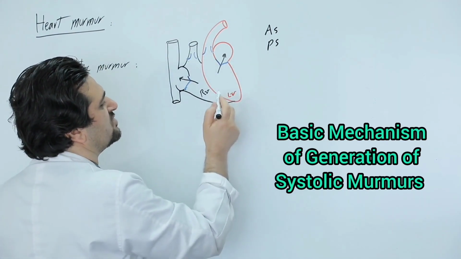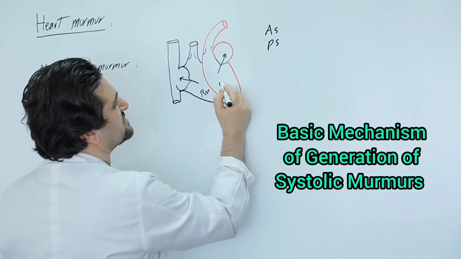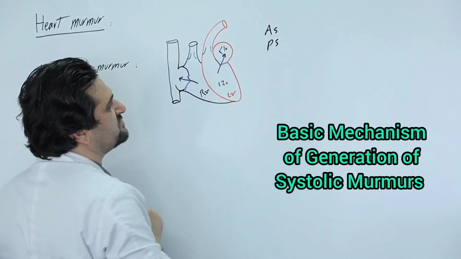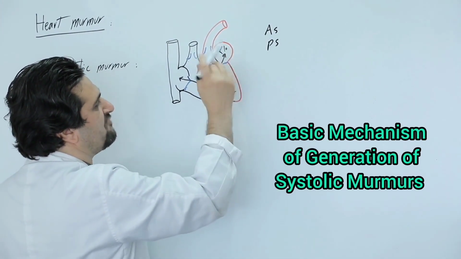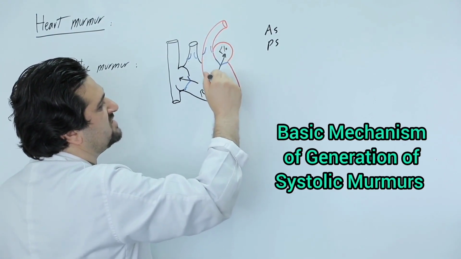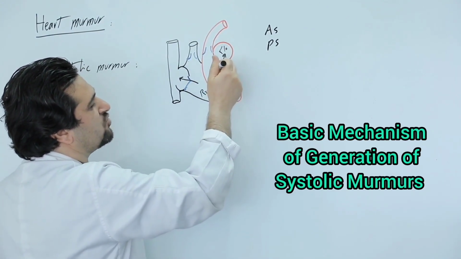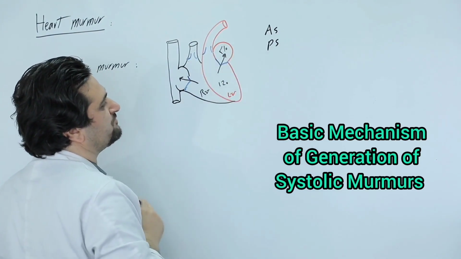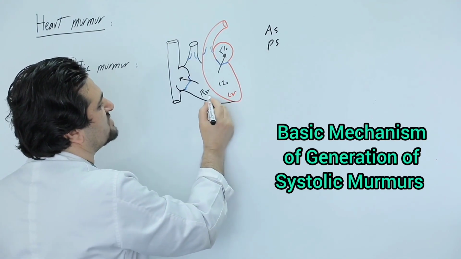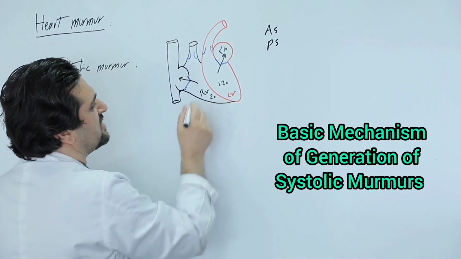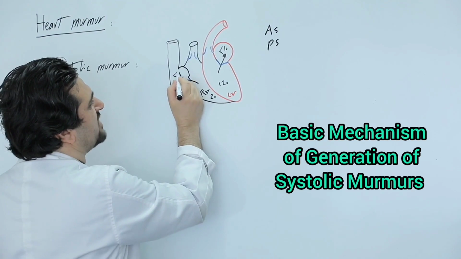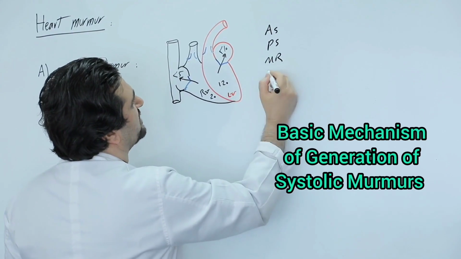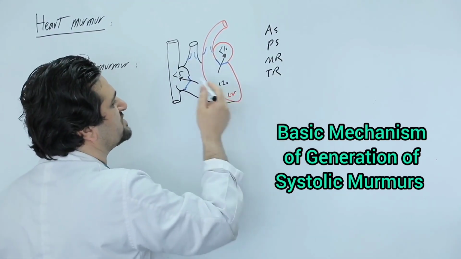During systole, the blood pressure in the left ventricle is 120 mmHg, while the pressure in the left atrium is less than 10 mmHg. Therefore, if there is a connection between these two chambers, due to the significant pressure gradient, the blood flow becomes completely turbulent and produces a loud murmur. During systole, the pressure in the right ventricle is also about 20 mmHg, and the pressure in the right atrium is less than 5 mmHg. For this reason, mitral regurgitation and tricuspid regurgitation also result in systolic murmurs.